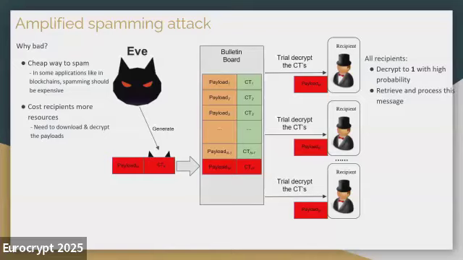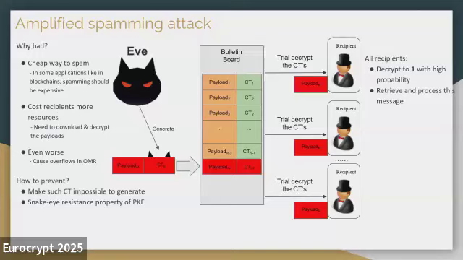For the recipient side, you also need to pay more resources. You need the bandwidth to download the message, and you also need more local computation power to process the payload. In applications like OMR, things can go even worse. This kind of spamming attack could actually cause overflow, which is a severe correctness issue for the whole system. Fortunately, we do have an intuitive way to prevent such an attack, which is to make such ciphertext generation impossible.